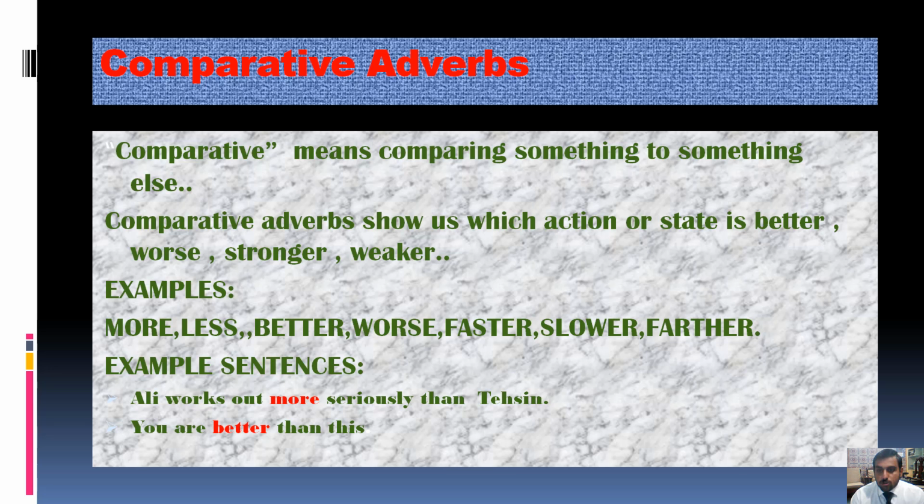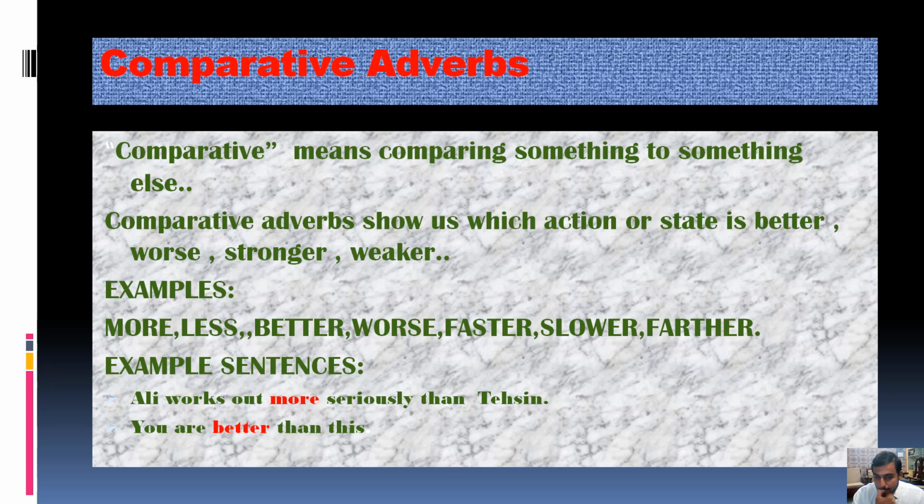Now if some students still feel some confusion, I hope through these sentences you can easily understand how comparative adverbs work. Ali works out more seriously than Tessin. Now students, as you can see, there is a comparison between the work of Ali and the work of Tessin. The highlighted word more connects these two different categories, and these two categories are being compared to each other.